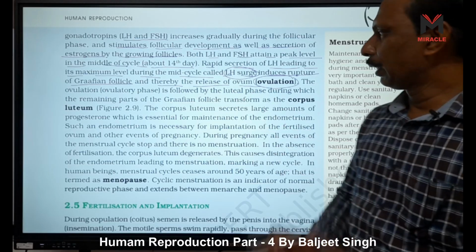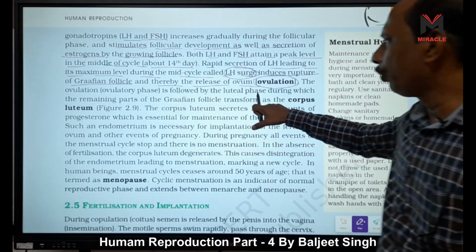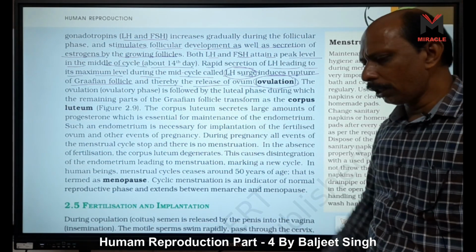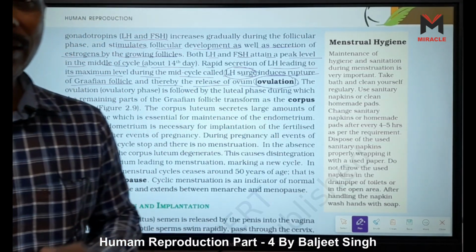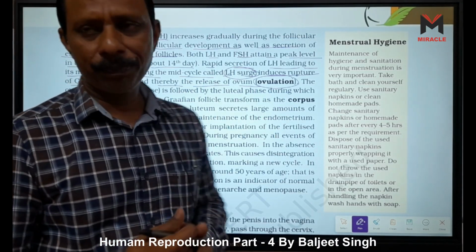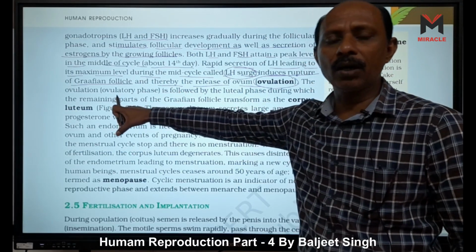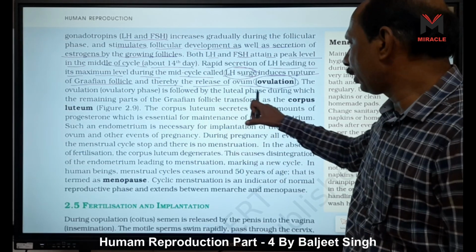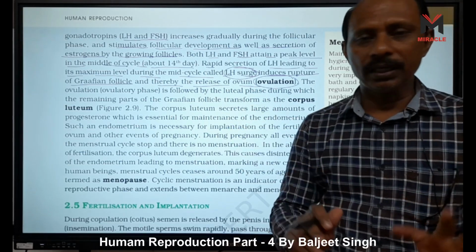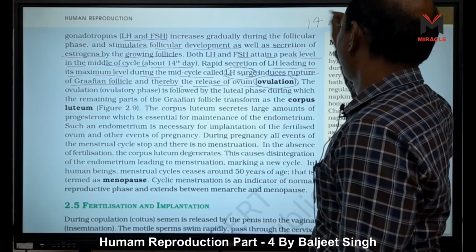Ovulation takes place, right? The ovulatory phase is followed by the luteal phase. Why is it called luteal? Because at that time the corpus luteum is formed and this corpus luteum secretes progesterone, right? That's why it is called a luteal phase. Ovulatory phase means because here ovulation takes place, the 14th day. This luteal phase has fixed days, it is 14 days long.